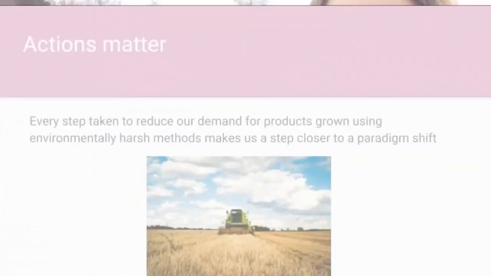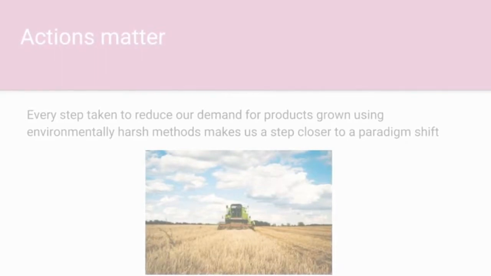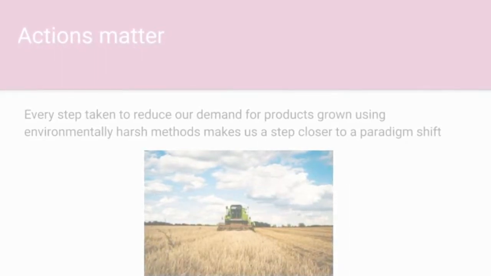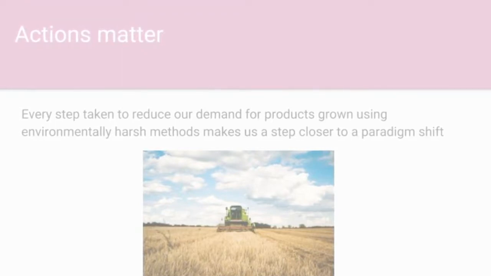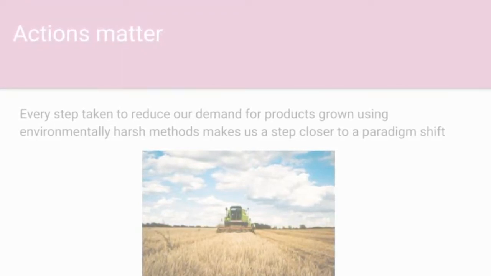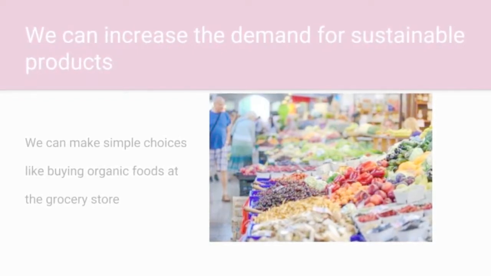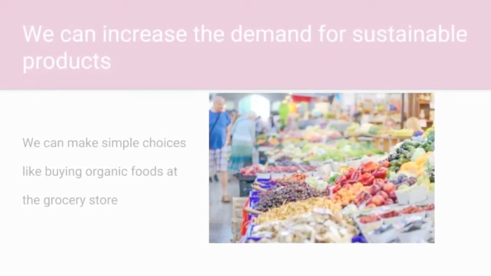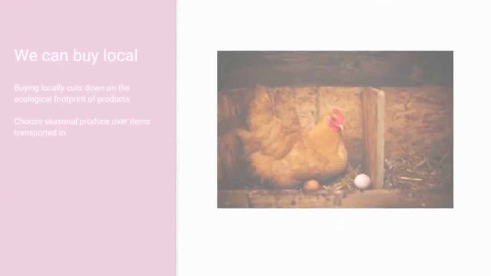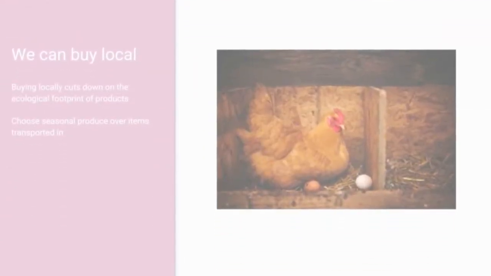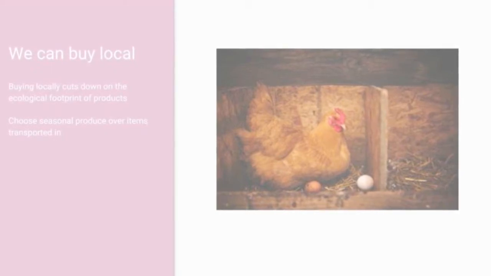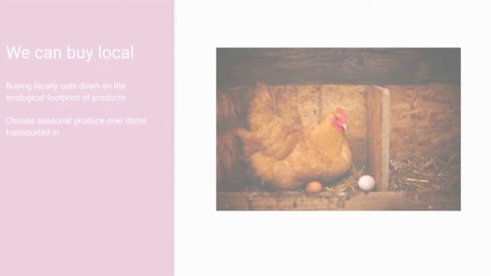Until there is a shift in the industrial agriculture industry, we will continue to rely on practices that are rigorous on the environment. In order to shift into more environmentally conscious farming practices on a large scale, consumers make a difference. As a community, if we choose products that are sustainably grown, we change what is in demand from the supply. Buying organic foods that do not use chemicals or pesticides is a choice for reducing the environmental impact of our food. If everyone in the community bought local food, it would reduce the demand for food to be transported long distances, cutting down the ecological footprint of items.